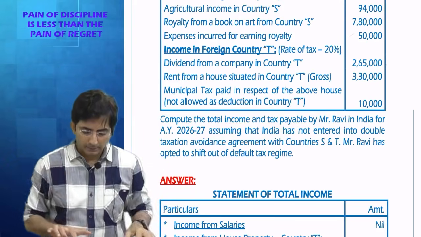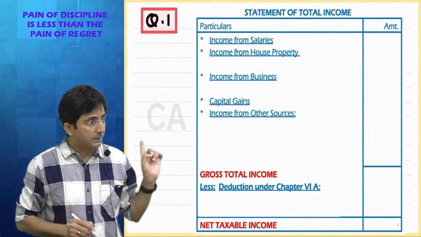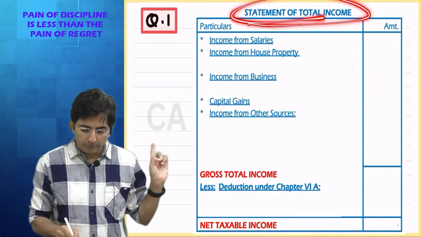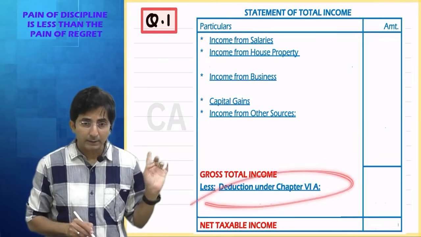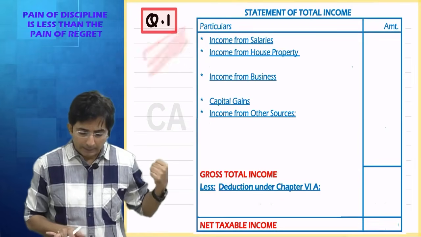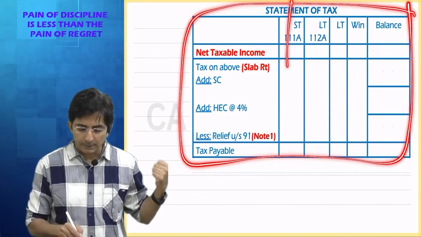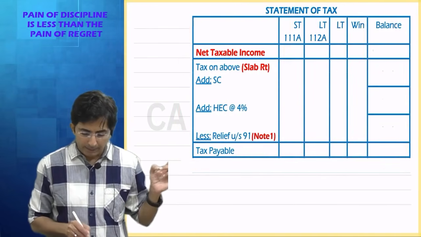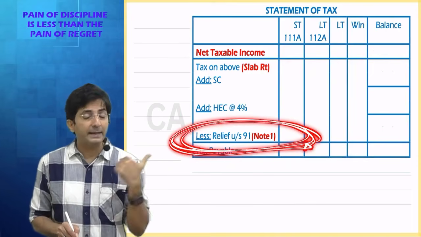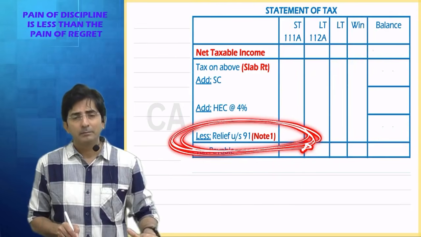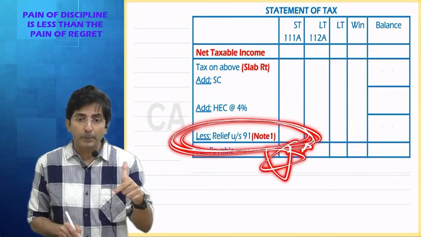Keep that in mind. See, I have kept the answer ready for you. Look here. In our answer, we will prepare one statement of total income. 1, 2, 3, 4, 5 heads, and then chapter 6A. This is question 1 only. And then one more statement you will prepare. Statement of tax where satak, latak, winnings balance. And what will be the main attraction? Relief. Why did I write under section 91? Because there is no data. This will be the main attraction, and for this a working note will be prepared.